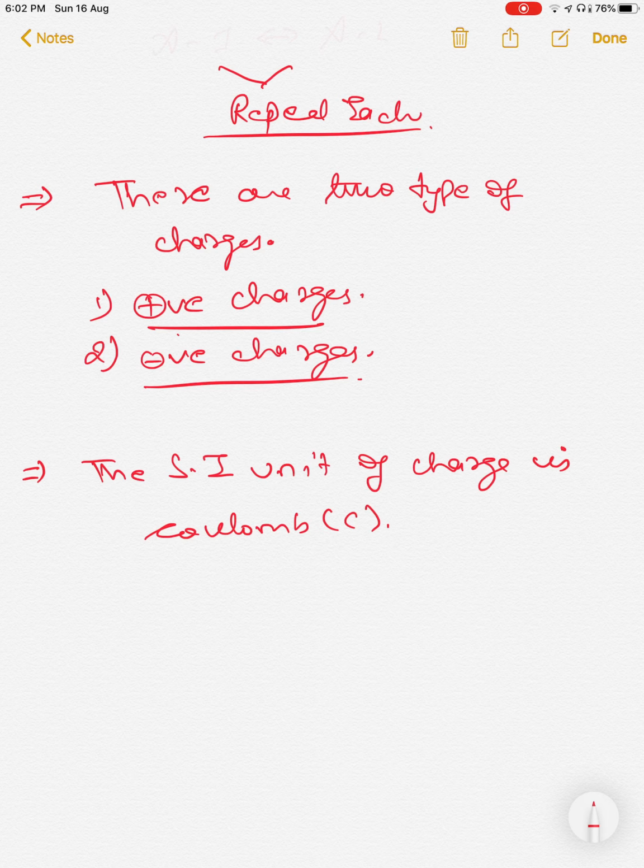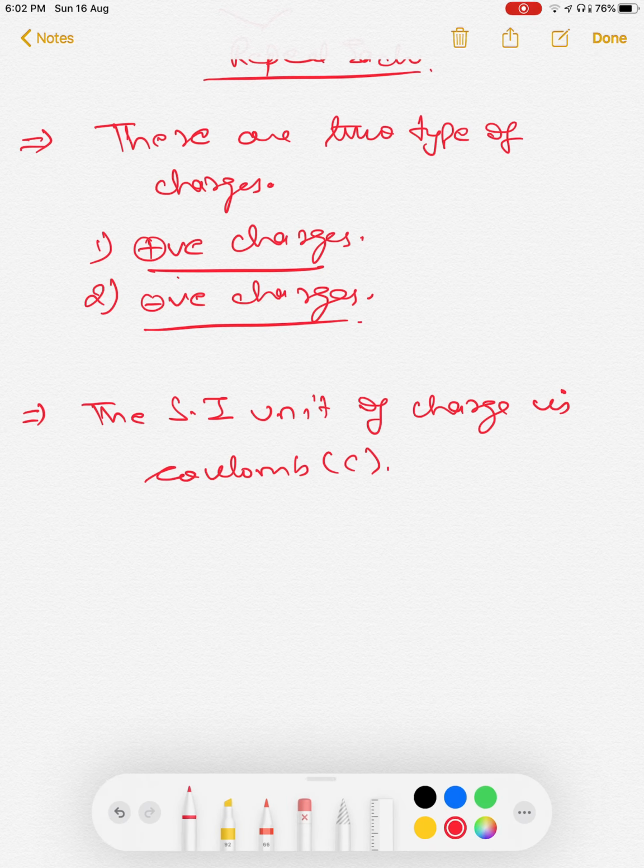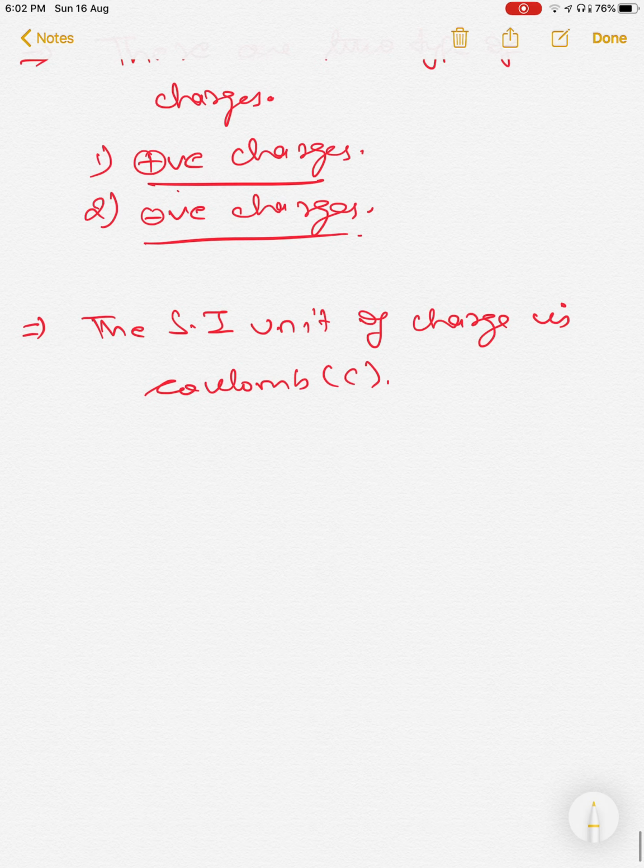Coulomb. The SI unit of charge is the coulomb. Most of the time you will use this unit. There are other units also, like the electromagnetic unit, EMU. Okay, it's a much bigger unit.